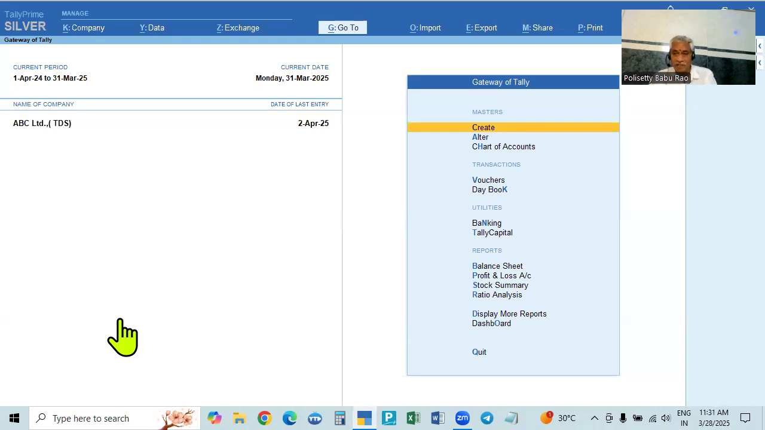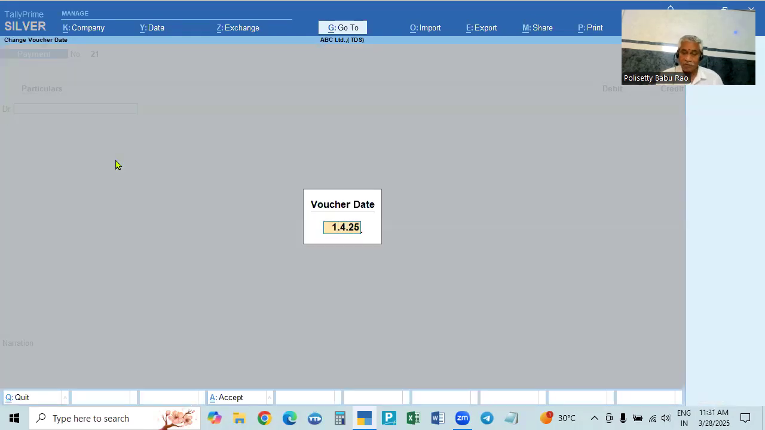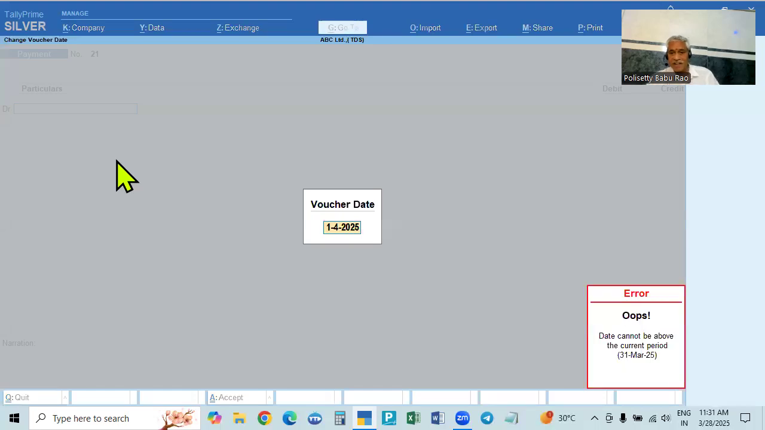How to make that financial year? The first method you learned is that this financial year will be continued for the next financial year also. We can record transactions from 1st April to 31st March only. If you try to record a transaction dated 1st April 25, the next financial year, it will not accept it, because the date cannot be later than the current period, which ends on 31st March.